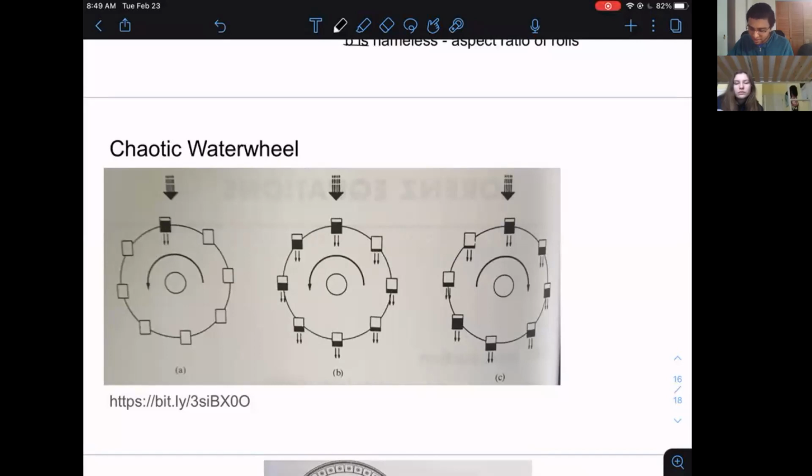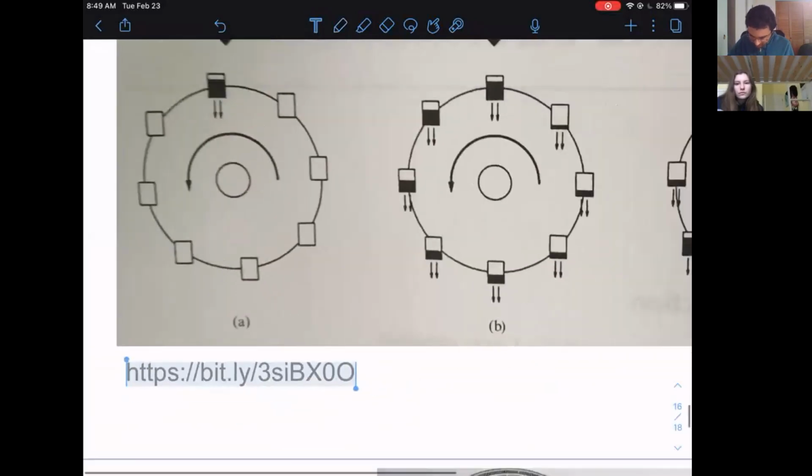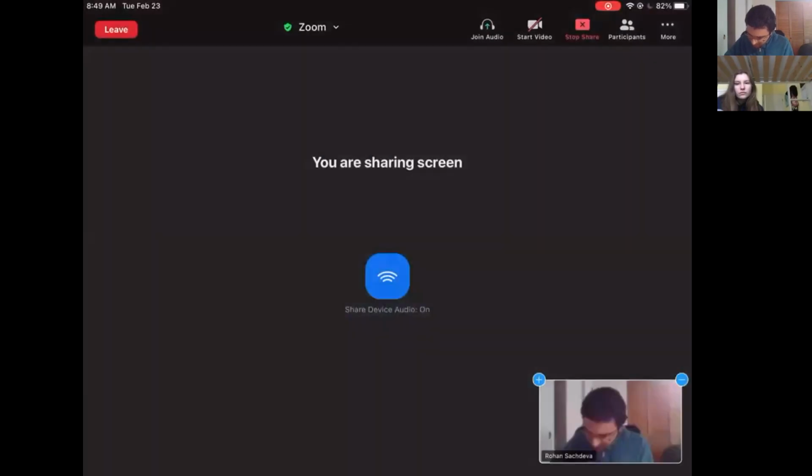All right, I will stop the screen share for now. Let's take this link. I will put that link in the chat, so if you want to check that out, you can. It shows the basic principle behind the water wheel and some of the chaotic behavior, and how that thing is always changing direction. So if you are very interested, you can check out that video. And we are going to be continuing with a few more visualizations of chaos theory afterwards.